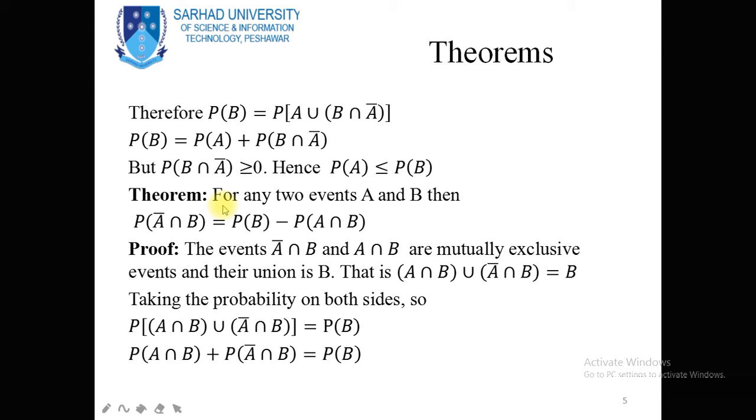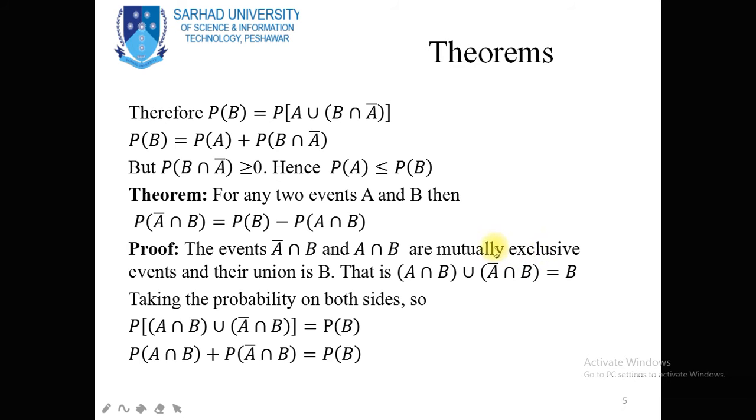Now, another theorem: for any two events A and B, probability of A complement intersection B is equal to probability of B minus probability of A intersection B. The events A complement intersection B and A intersection B are mutually exclusive.